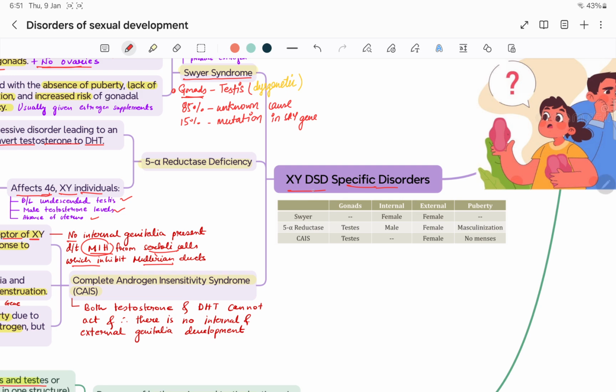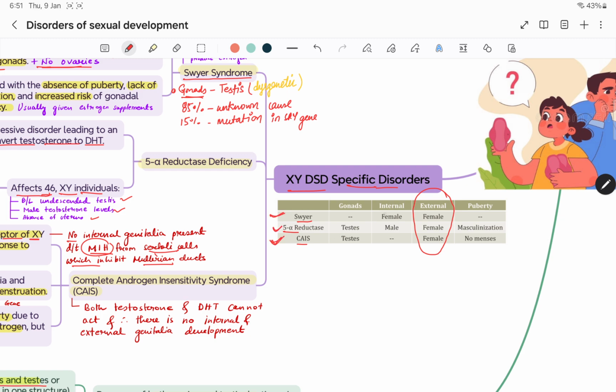So if you classify in a table these patients, Swyer's, 5-alpha reductase and CAIS, you will see the gonads are testes in 5-alpha reductase and CAIS, and these are externally female. Actually all are externally female, but testis is present in 5-alpha reductase deficiency and CAIS.